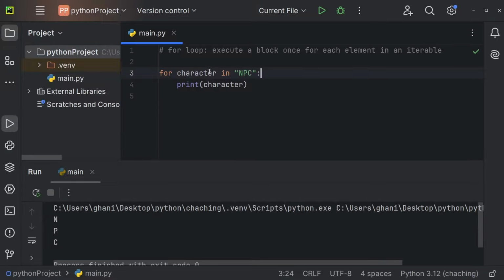So for the first iteration, character will hold the element N, so the letter N, and print the letter. Then we go to the second iteration. For the second iteration, character will hold the letter P, print the character P, and then we go to the third iteration, and for the third iteration, character will hold the letter C. So we print C. And there exist a lot of different iterables in Python. As already mentioned, you do not need to understand this yet, but you can also iterate over a list. So this here could be [1, 2, 3], for example, and we're outputting 1, 2, 3.